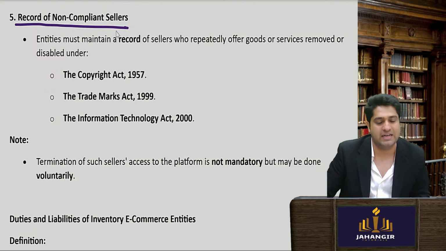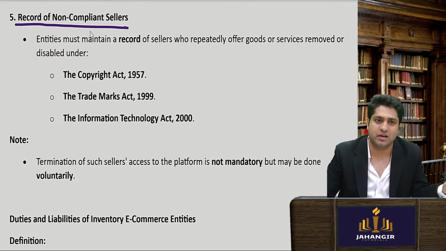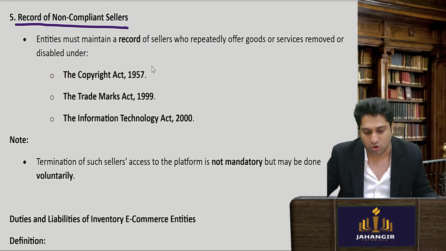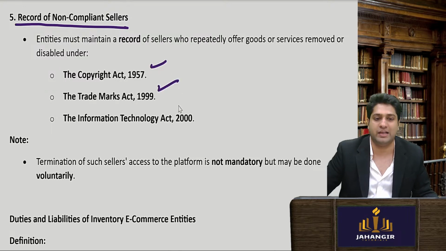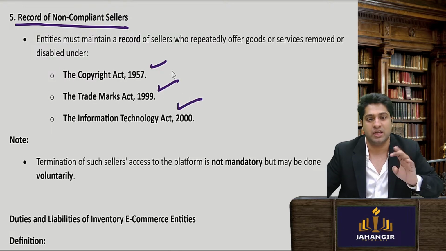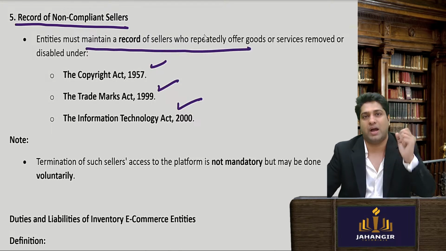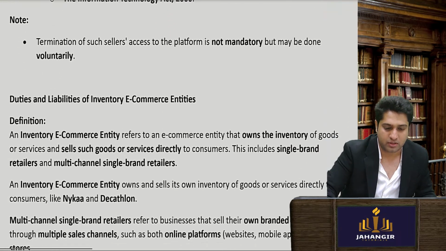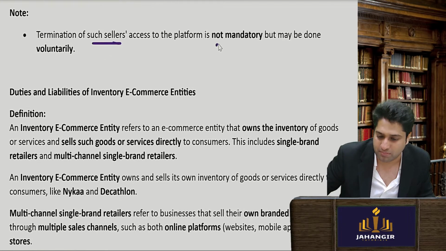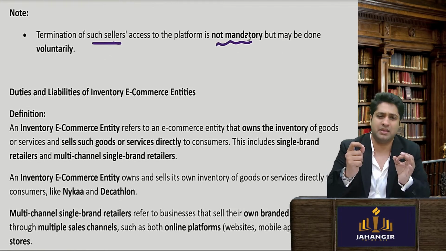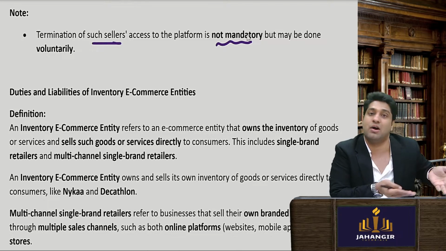Record of non-compliant sellers. Any seller who has got multiple complaints, copyright strikes, trademark violations or information technology violations, I should maintain a record of all those serial violators. Termination of these sellers is not mandatory. You can't tell someone to come and remove them; the answer is no. The law has allowed them.